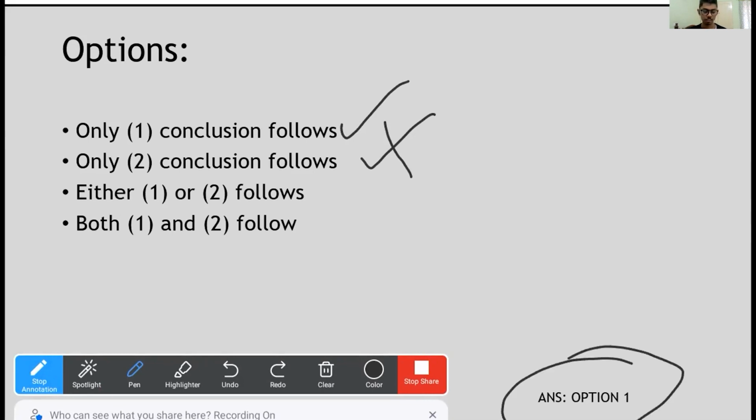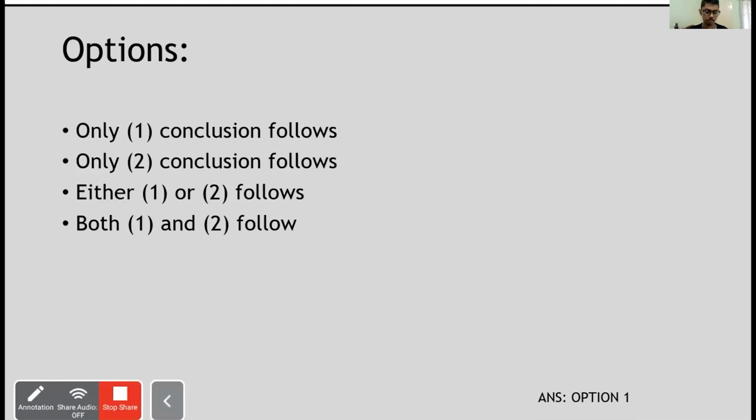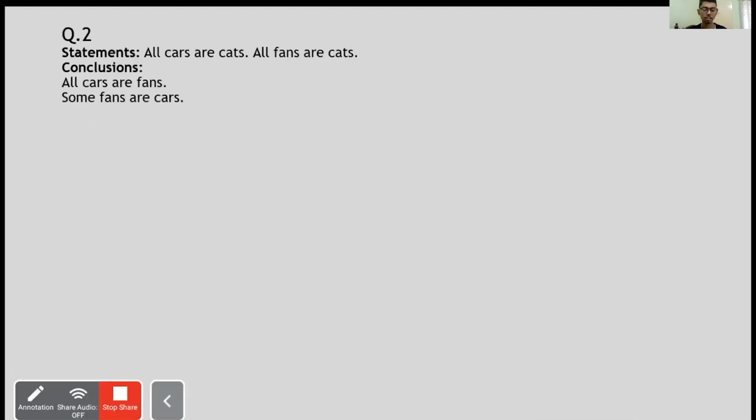And yeah. So similarly, we'll do a few more problems. And after doing all these problems, you'll be well set to answer any kind of question that comes in. As simple as that. All cars are cats, all fans are cats. This is easy.